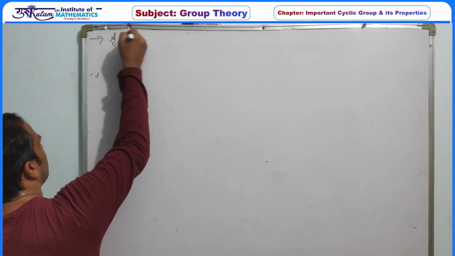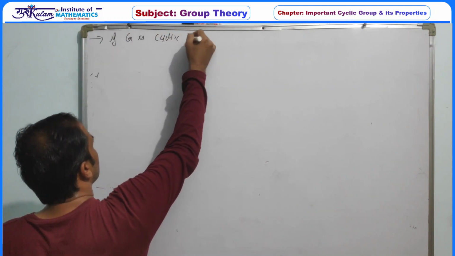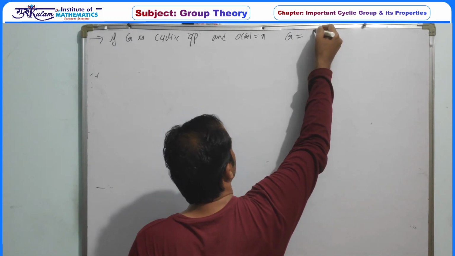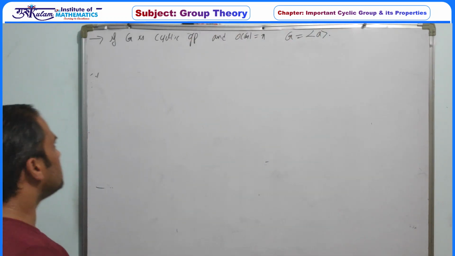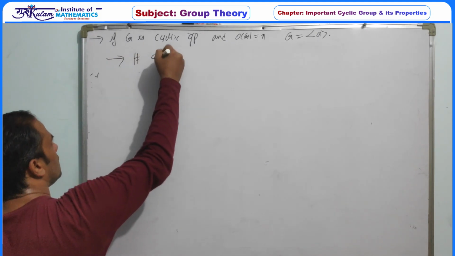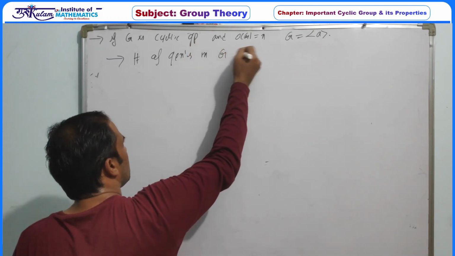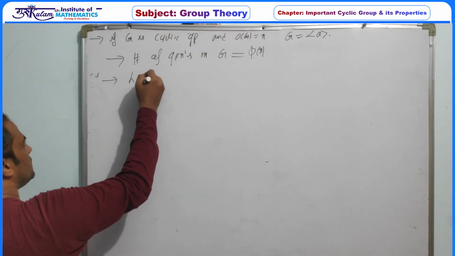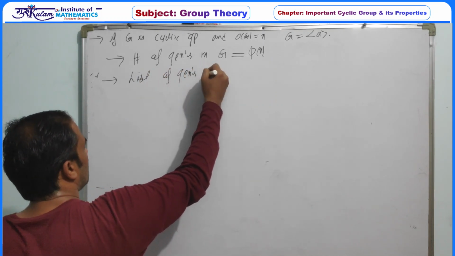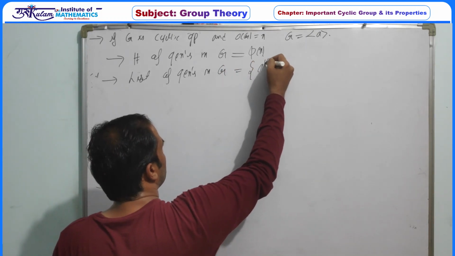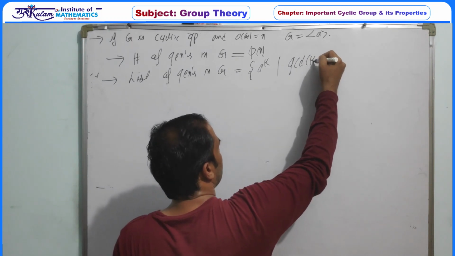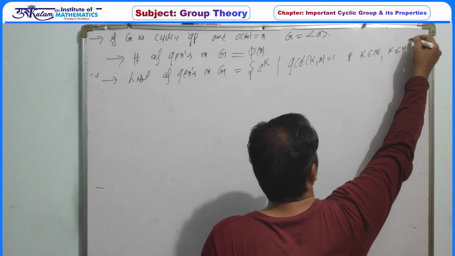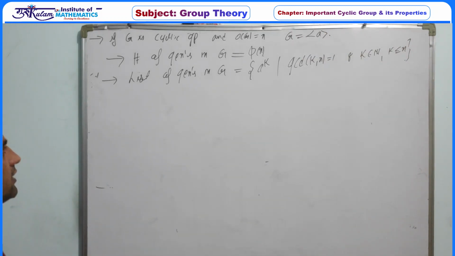If G is a cyclic group and the order of G is n, and assuming that G is generated by a, then first we have discussed that the number of generators in G is phi of n. Second, the list of generators in G is a to the power k such that GCD of k with n is equal to 1, and k is a natural number and k is less than or equal to n. So this is the list of all generators in G.